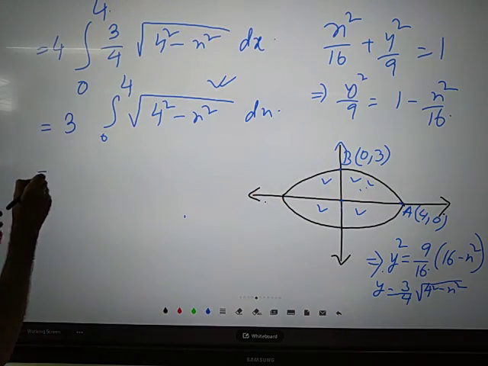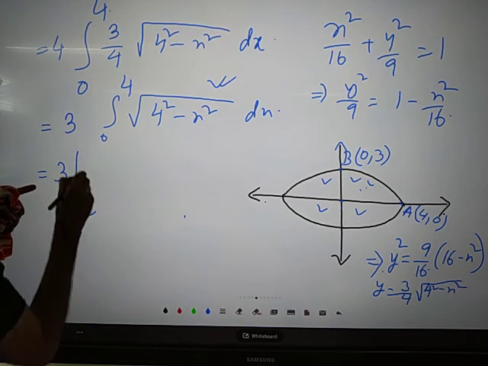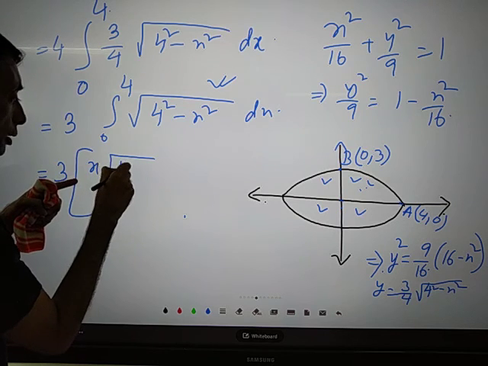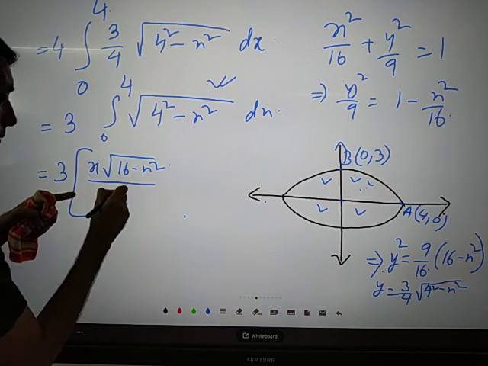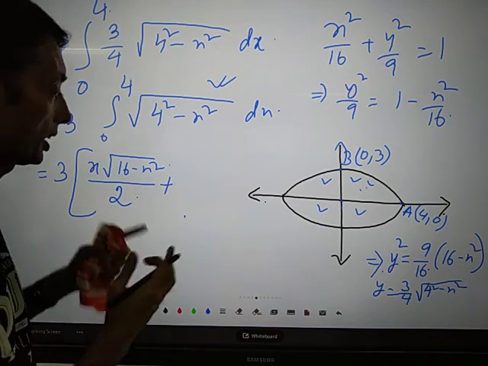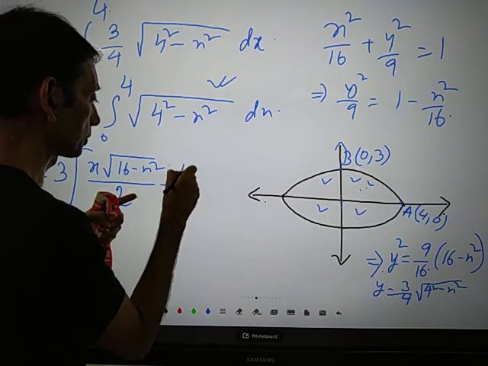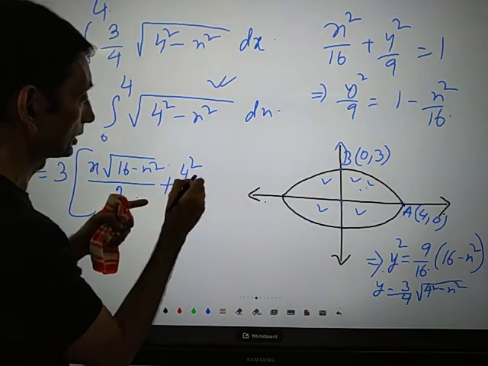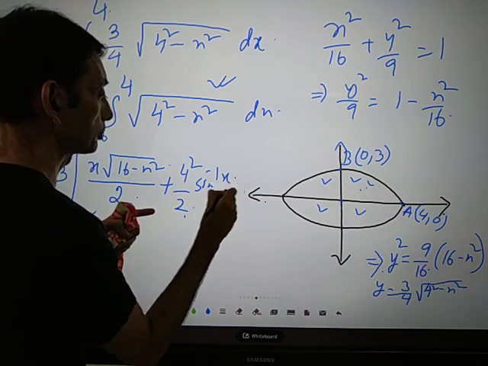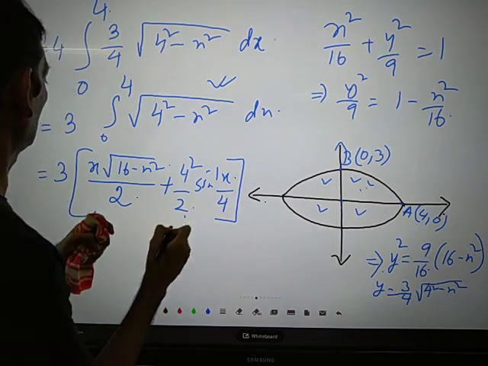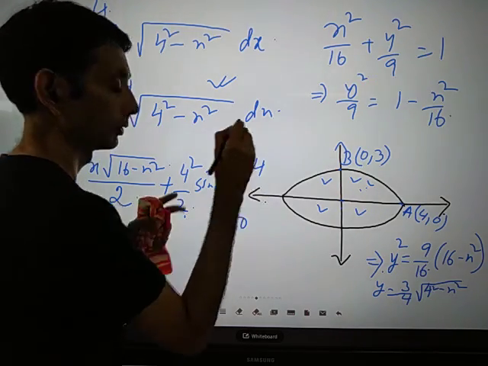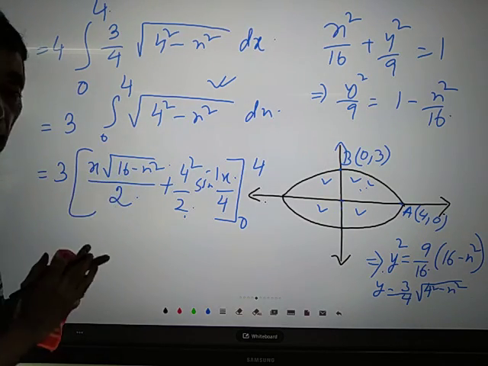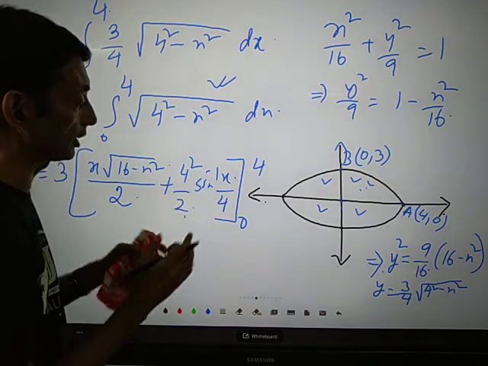So just use this formula, 3 times x under root a squared minus x squared, that is 16 minus x squared, by 2, plus a squared by 2, that is 4 squared by 2, sine inverse x by a, means x by 4. Now you need to substitute 0 to 4.